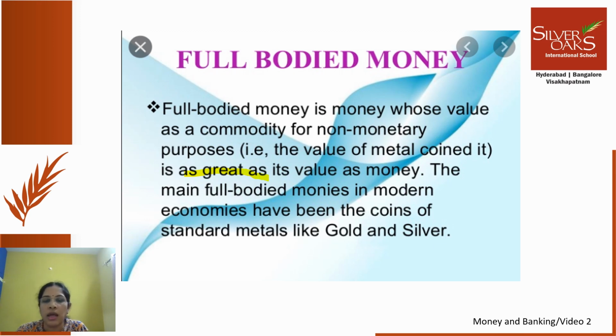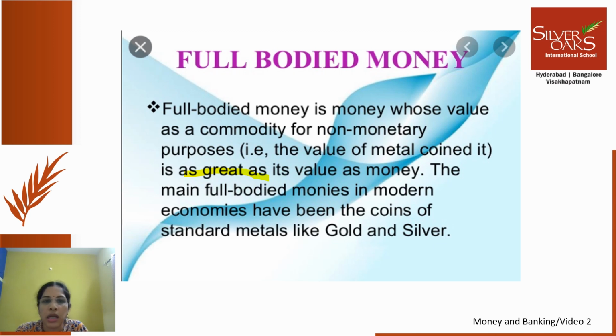If they mint a gold coin, for example, as 1 rupee, it means that the value of the gold that the coin is made of is equal to one rupee. Which means the commodity value and the money value are the same.